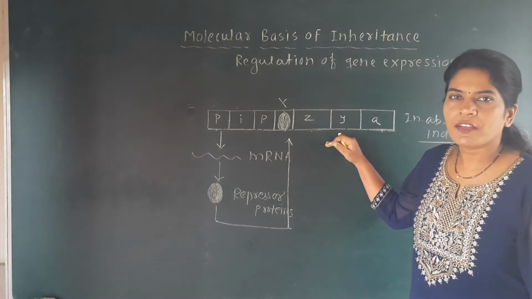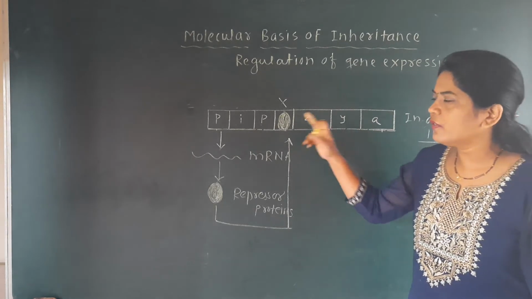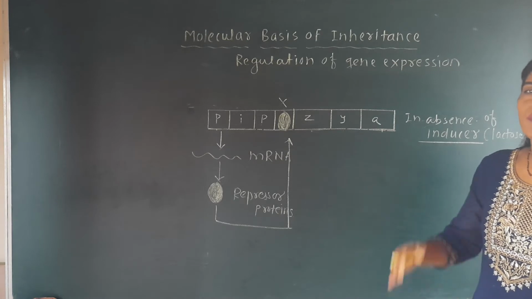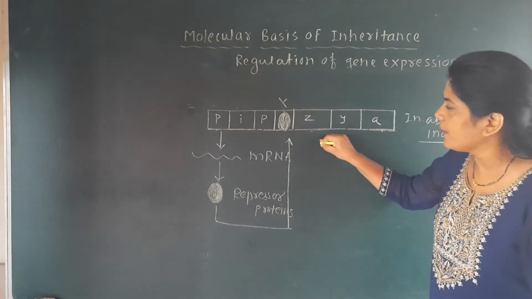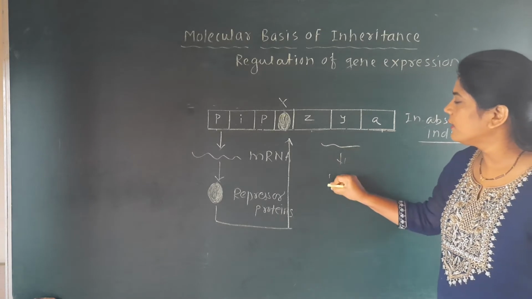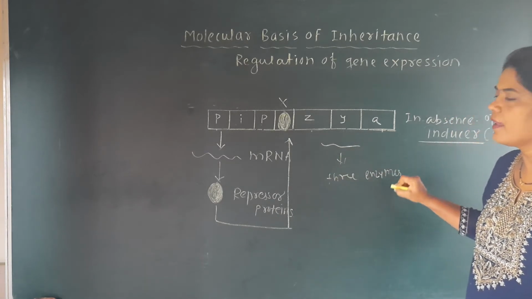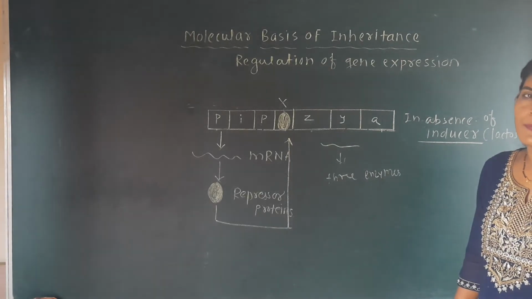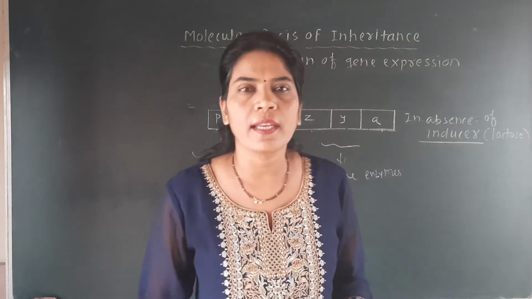First there will be mRNA formation, and then only these three enzymes will be formed. Okay, but this operator will be blocked, and that's why it does not allow the RNA polymerase to first form the mRNA and then form the three enzymes which are respectively beta galactosidase, permease and transacetylase, because this operator is responsible for activity of RNA polymerase.